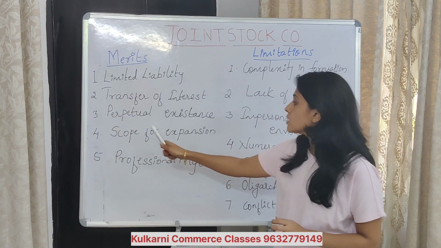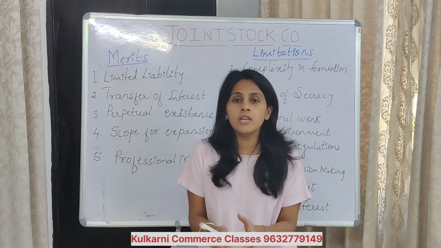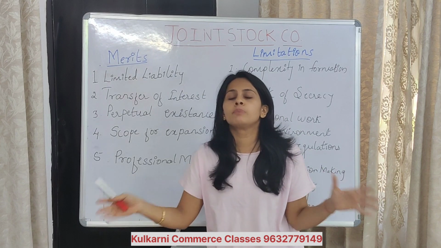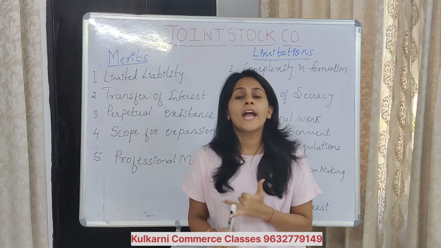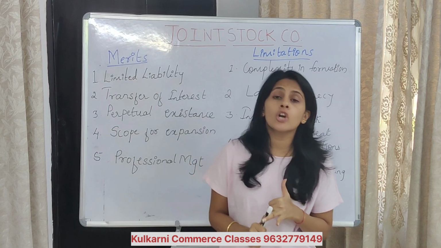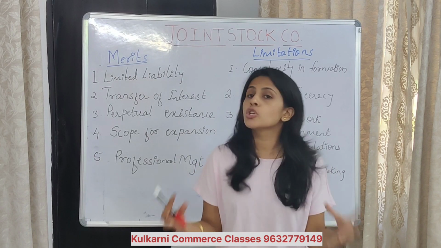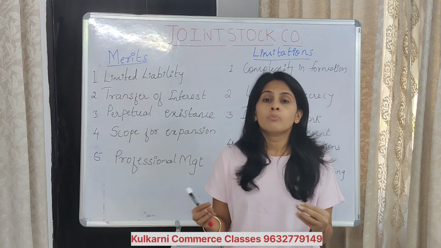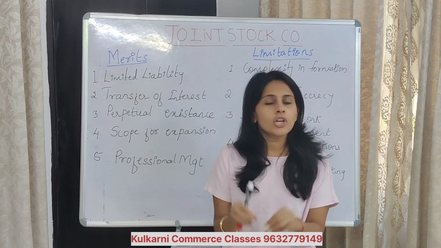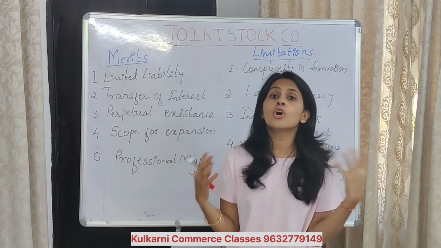Next one is scope for expansion. As a sole proprietor, if you want to expand your business, you do not have that much funds, you do not have experts in your company to advise you, and you don't have that much access to resources. But in a joint stock company, many people are investing in your company. That's why you have more funds and you can expand your business.